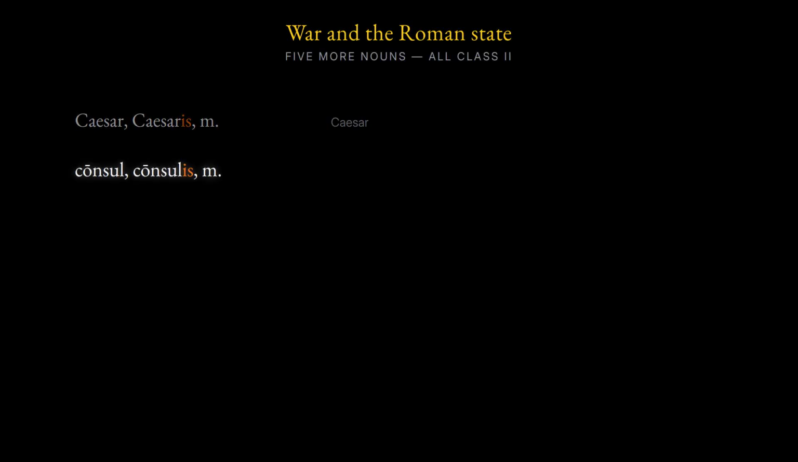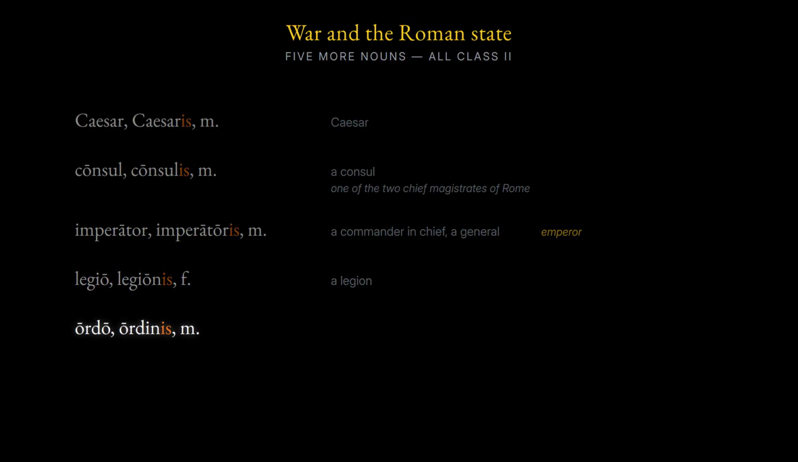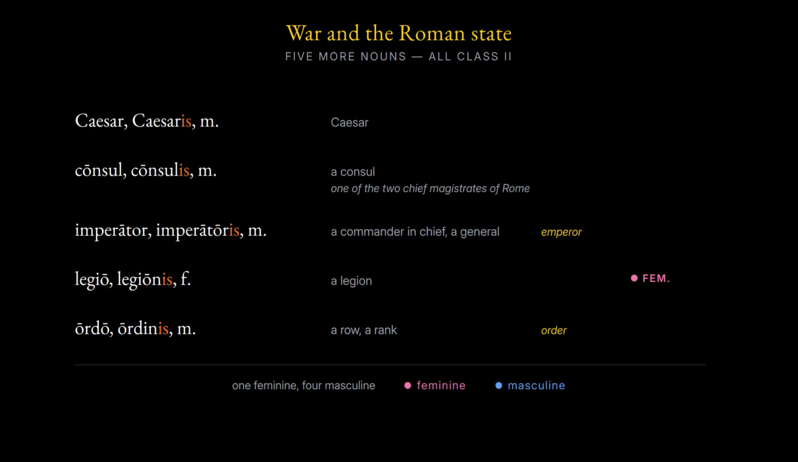5 more, all from war and the Roman state. Caesar, Caesar. Cōnsul, a consul, one of the 2 chief magistrates of Rome. Imperator, a commander-in-chief, a general. Think emperor. Legiō, a legion. Ōrdō, a row, a rank. Think order. The legion is feminine, the other 4 are masculine.